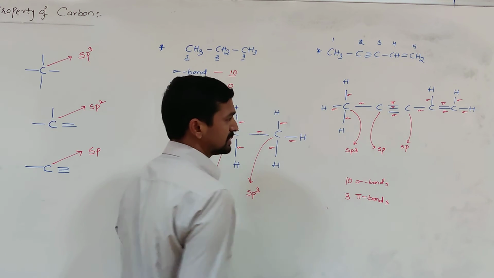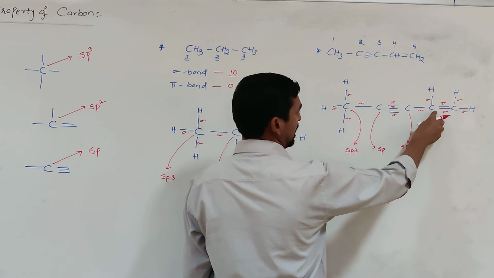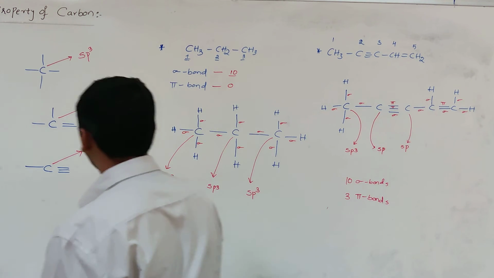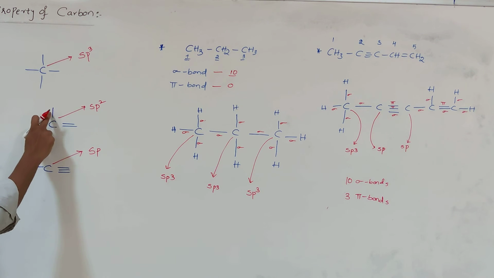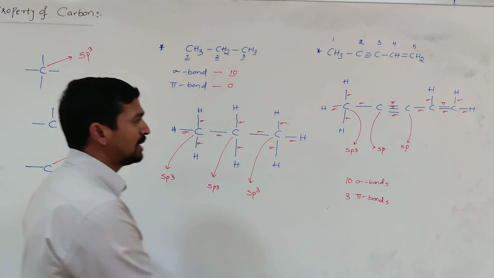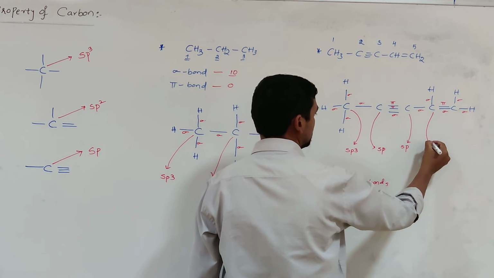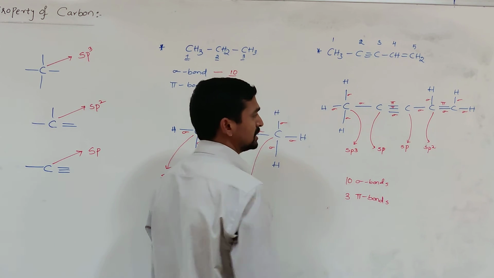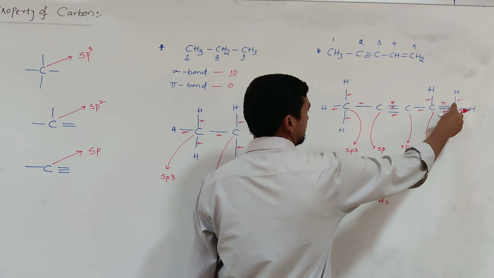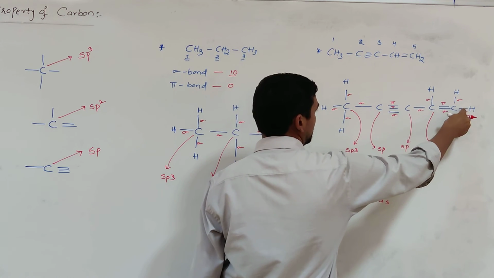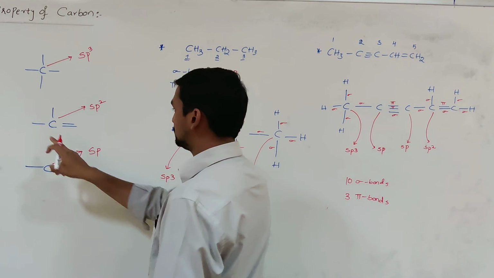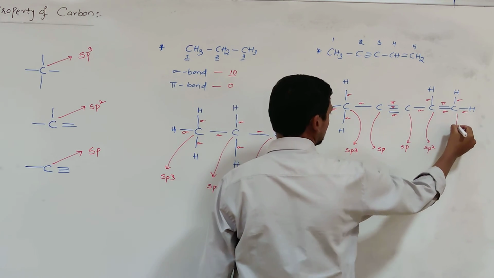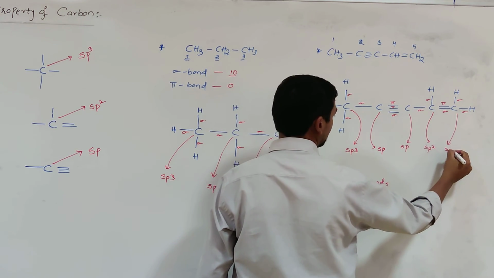Now this carbon is surrounded by 2 single bonds and 1 double bond. If the carbon is surrounded by 2 single bonds and 1 double bond, what is the hybridization? sp2 hybridization. The last carbon is surrounded by 2 single bonds and 1 double bond. What is the hybridization? That is also sp2 hybridization.